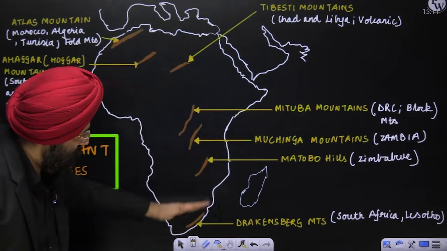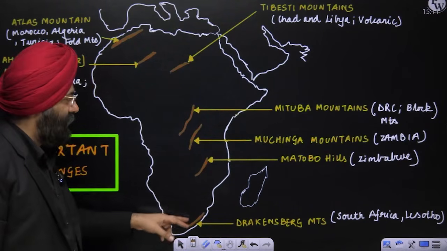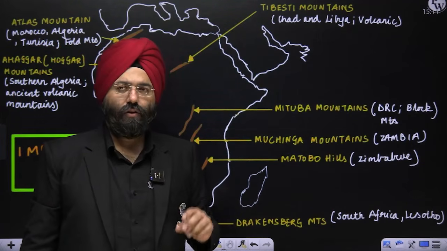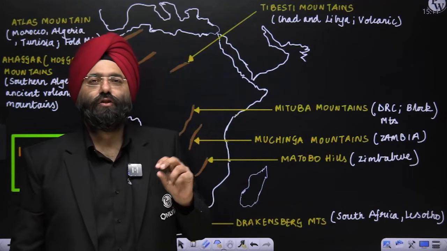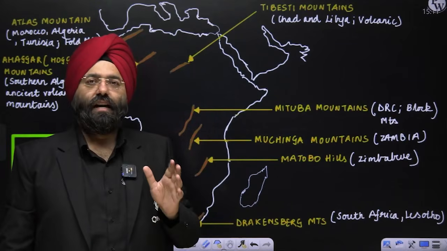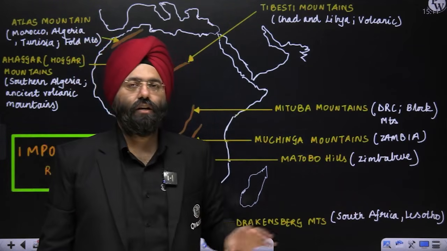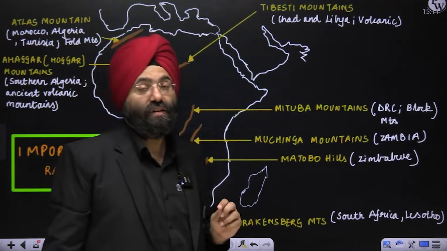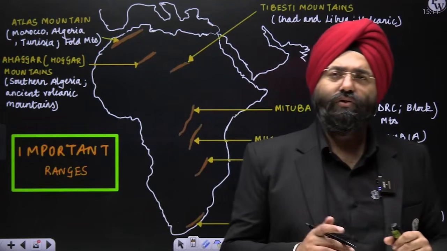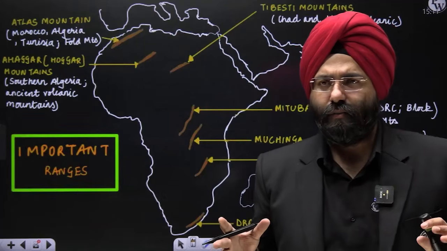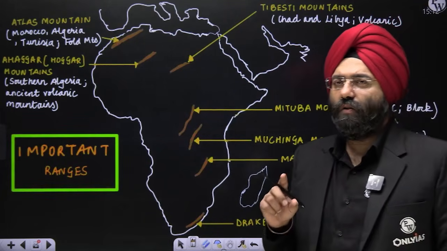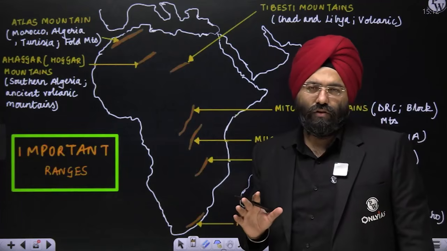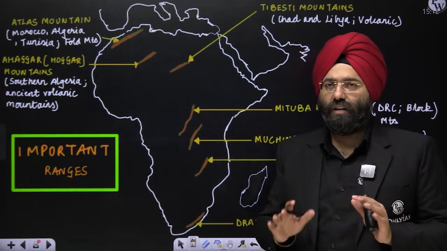Now if you come further south, you will see Drakensberg mountain. You know very well that it is in South Africa, but there is also an independent region known as Lesotho. It is present in that region also. That is why I mentioned South Africa and Lesotho. So these are the important mountain ranges that you should be aware of, because UPSC, if it wants to ask, generally asks from these only, because over here I have not only covered from the perspective of NCERT, but also used the atlas very exhaustively. So whatever mountain ranges are important have been covered here.